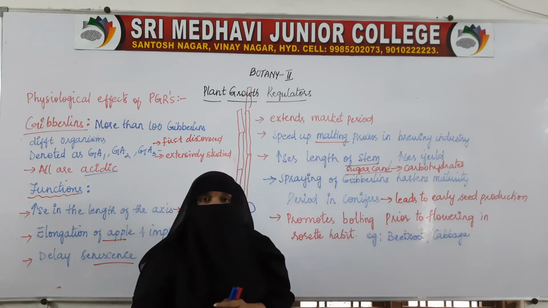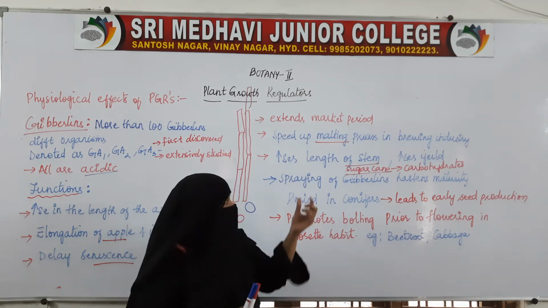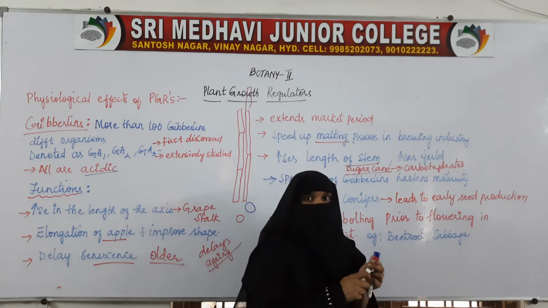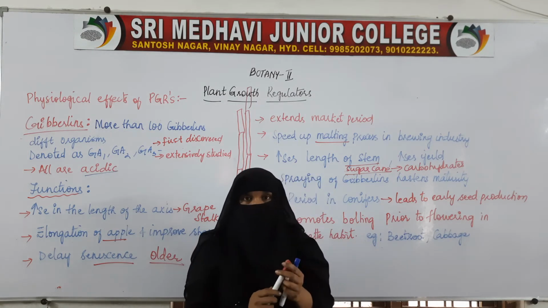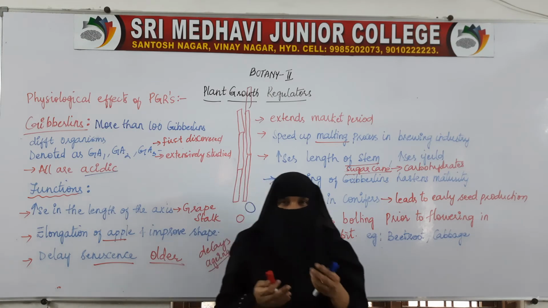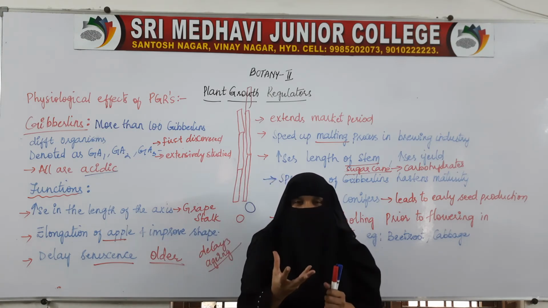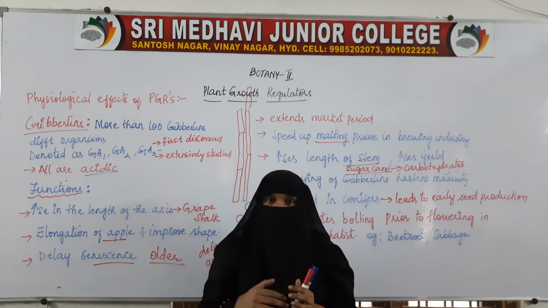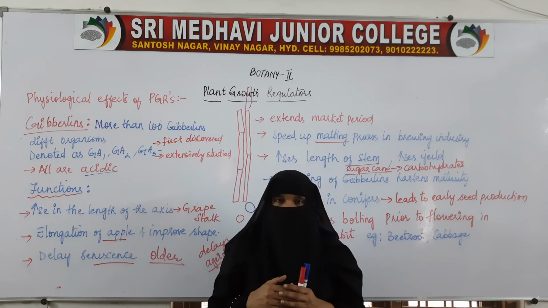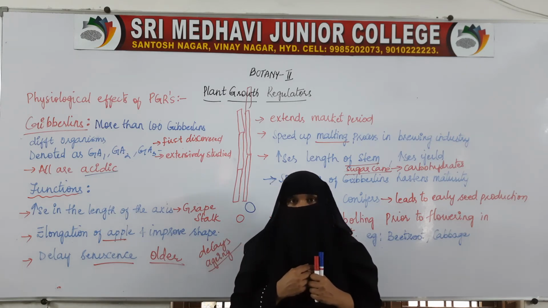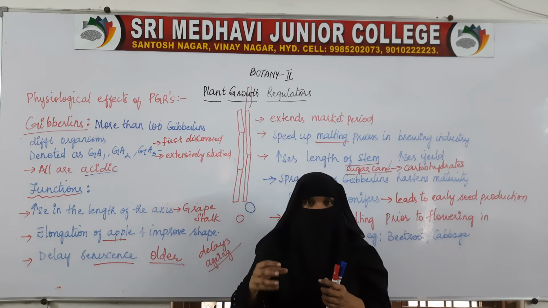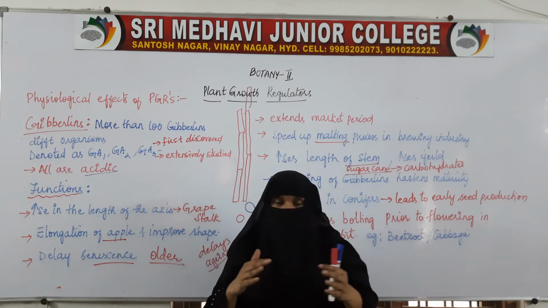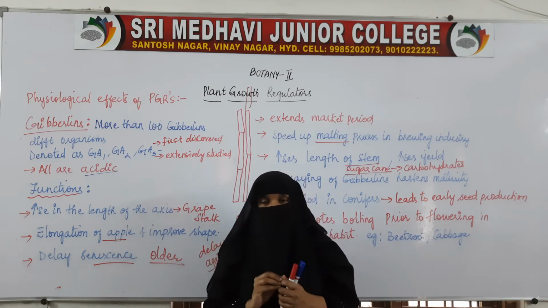Then here in conifers, it hastens maturity. Hastens means it promotes early maturity. It shortens the juvenile phase. When the seeds germinate, after the germination of the seed till flowering, it will take a lot of time. After germination, roots will be formed, stem will be formed, the leaves will form, the plants will increase in size. Then afterwards, after all those things happen, the flowering will start.